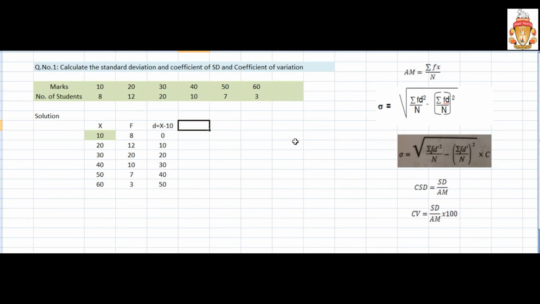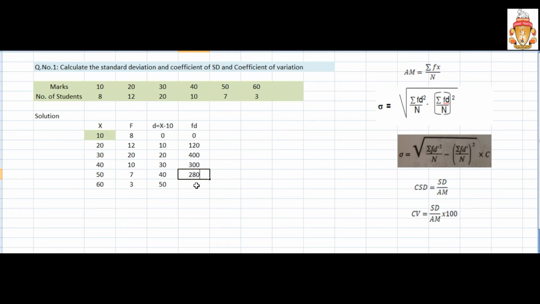Then how to find fd first, fd square next. So f into d. How to find f into d? 8 into 0, 0. Next, 12 into 10, 120. 20 into 20, 400. Next, 10 into 30, 300. 7 into 40, 280.